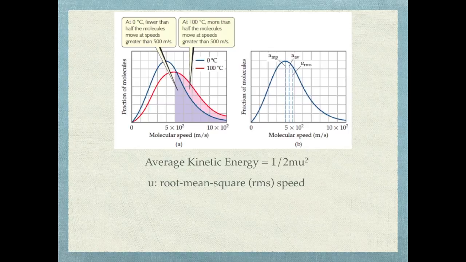So average kinetic energy, we'd already talked about the formula for kinetic energy, which is 1/2 mv squared. The velocity now for the average kinetic energy, we represent that with that u symbol instead of v. That is the root mean square speed. So that is the speed that a molecule would possess if it had the average kinetic energy.